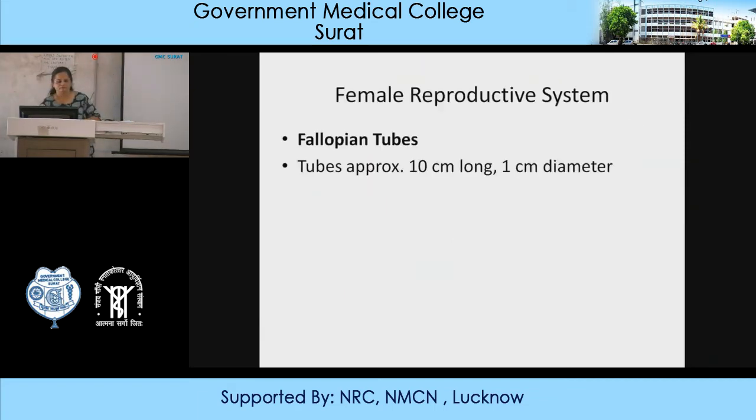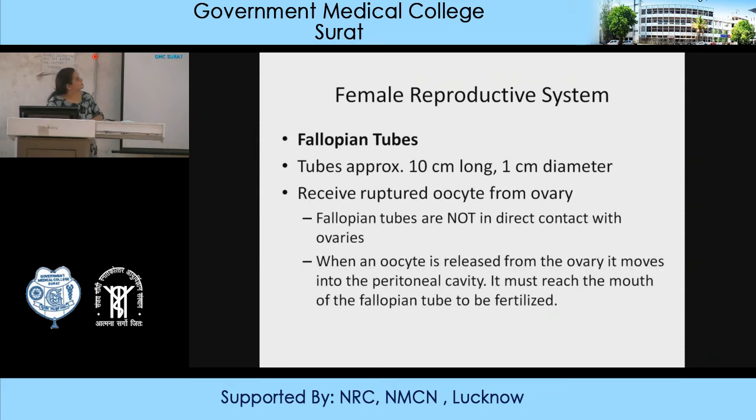The next part we go to is the fallopian tubes, oviducts. They are 10 centimeters long and 1 centimeter in diameter. They receive the ruptured oocyte from the ovary. Fallopian tubes are not in direct contact with the ovary, but there is a fimbriated end, or finger-like projections, which capture the oocyte. Some chemicals are released by these projections, and therefore the ovum is caught up by these fimbria and taken up by the fallopian tubes. And it moves into the peritoneal cavity.